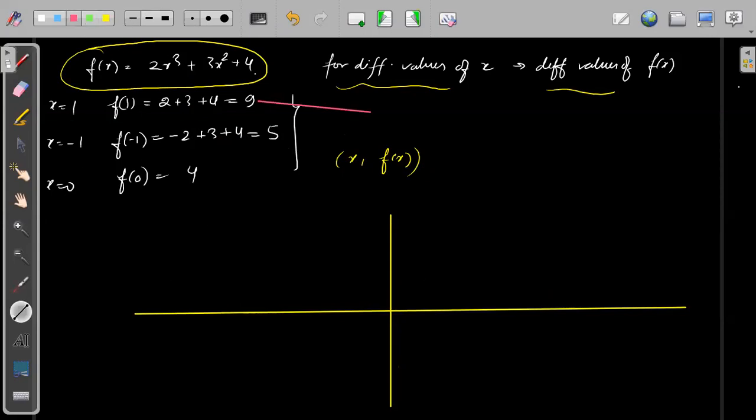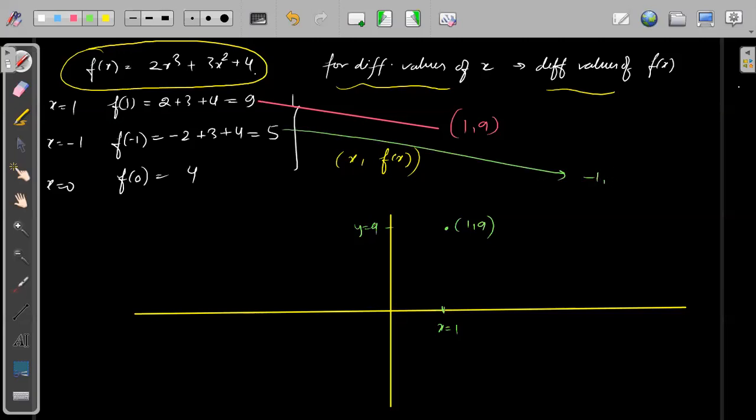So this point will become 1 comma 9. Suppose x is 1 here, and y is 9 here. So this point will become 1 comma 9, right? Now suppose we have minus 1 and 5. So this point is minus 1 comma 5. Minus 1 will be here, 5 will be here, so I can write minus 1 comma 5 here.